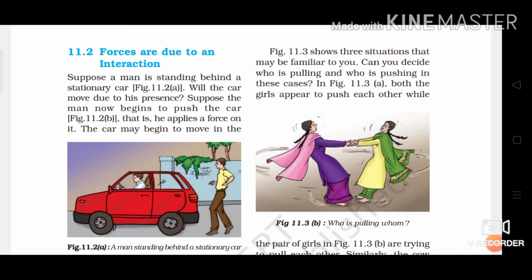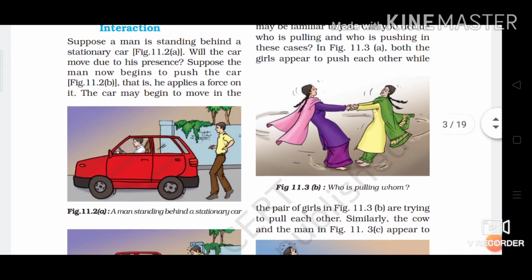If a textbook is lying on a table, without applying force, I cannot move that textbook. For that I have to touch that particular object. Otherwise, I cannot move that object. So that is the interaction between two objects.